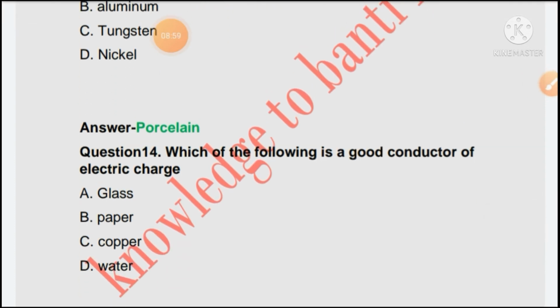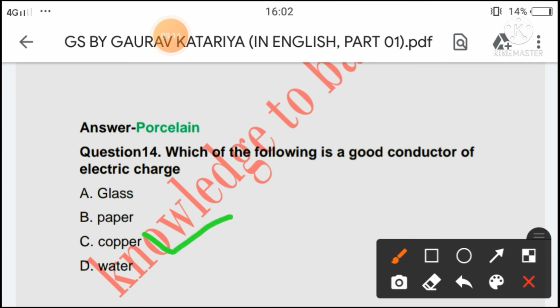Next question is, which of the following is a good conductor of electric charge? Option A glass, option B paper, option C copper, option D water. So the right answer of this question will be option C copper, because in copper the electricity can flow easily.